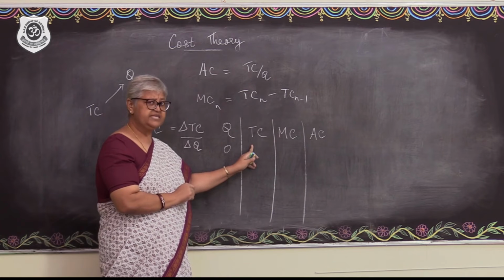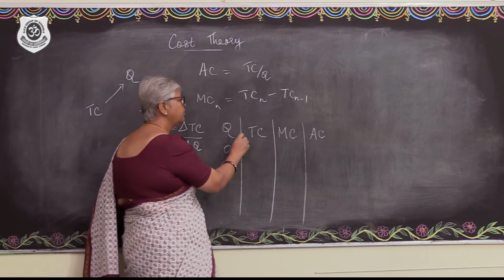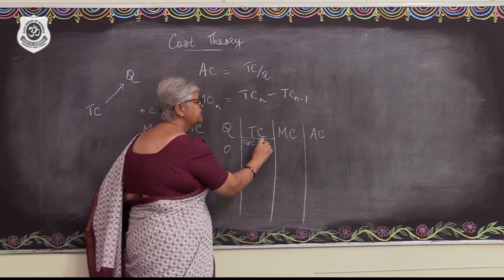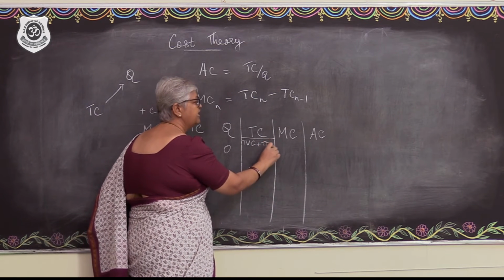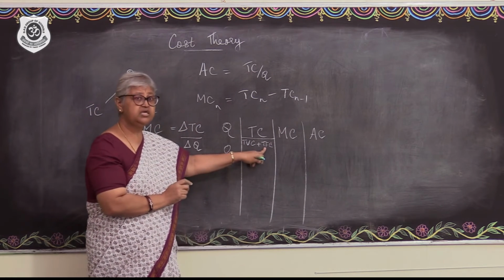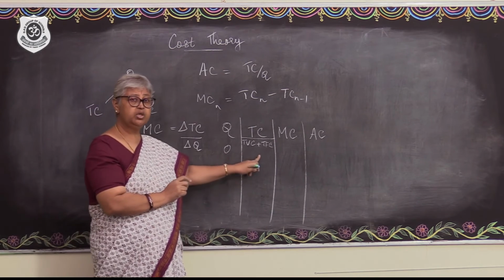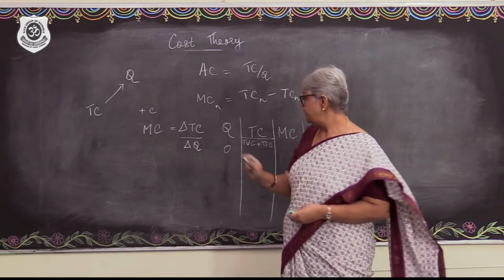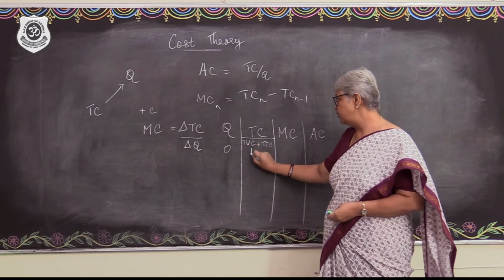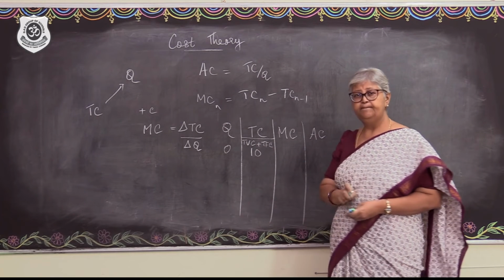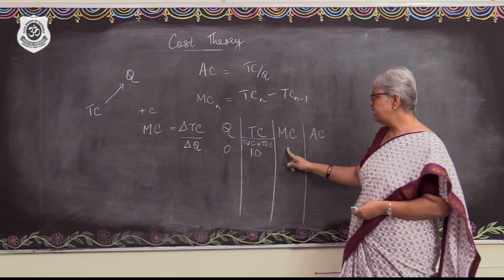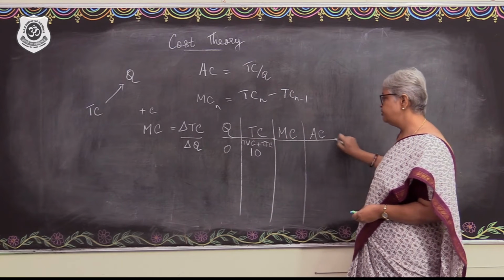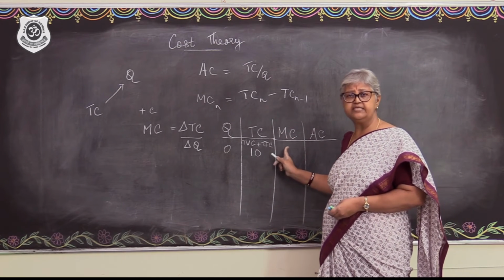Total cost will be very much present, isn't it? You have understood the total cost to be the summation of the total variable cost and the total fixed cost. And due to the presence of the fixed cost, at zero level of output, the total cost will be some positive amount. So let's understand maybe the total cost is 10. Marginal cost at that particular level cannot be calculated. Why?